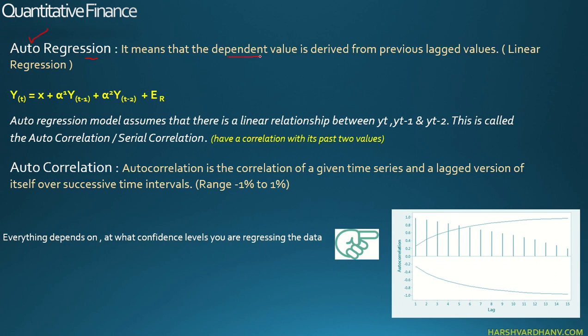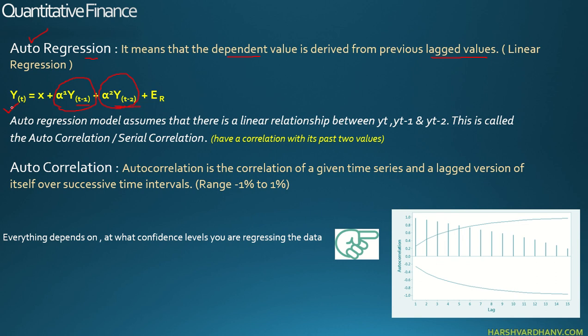It means that a dependent value is derived from the previous lagged values. So if I want to predict what is my, say, rainfall output for the month of October, it is dependent on how much rainfall has happened in the month of September, or how much rainfall has happened in the month of August, right? Yt stands for the future, which is October. T minus 1 is September. T minus 2 is August.